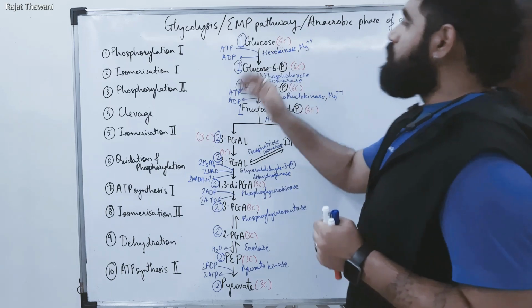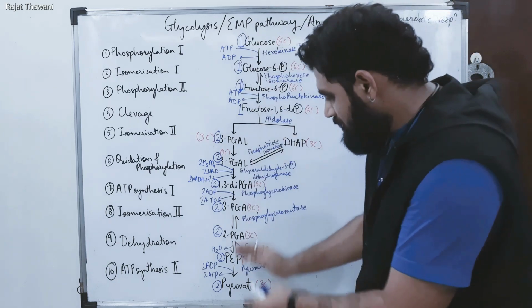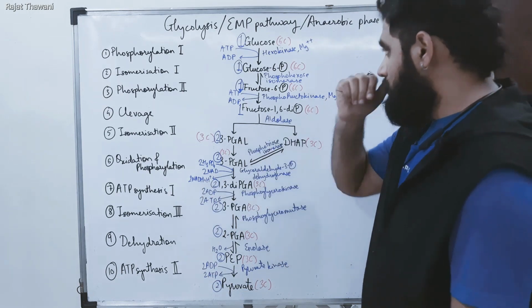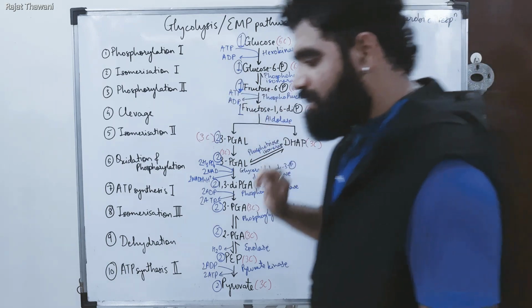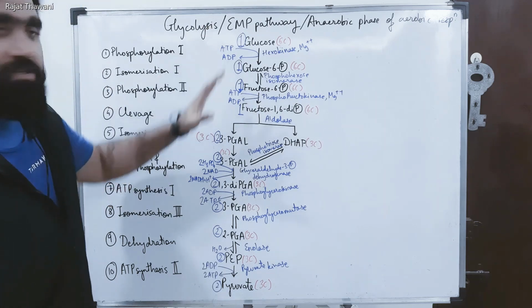Now here you can see glucose. Glucose is undergoing various processes, various steps, and results in formation of ATP. You can see ATP, NADH plus H plus. You can also see there is production of ADP here, right? So these all things are actually taking place. So now it takes place in stepwise manner.